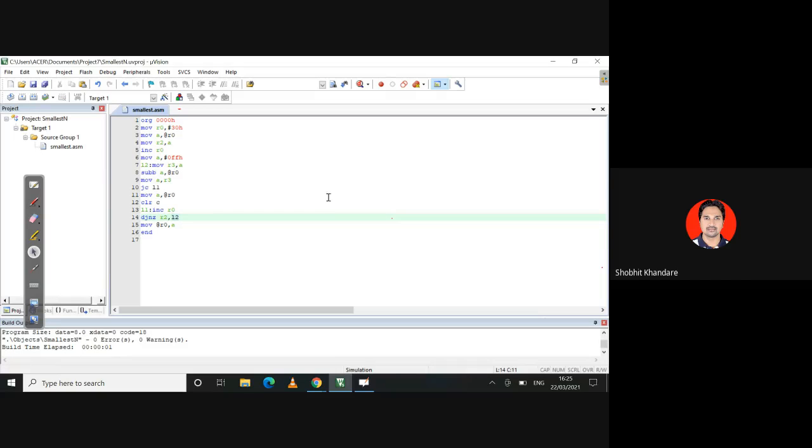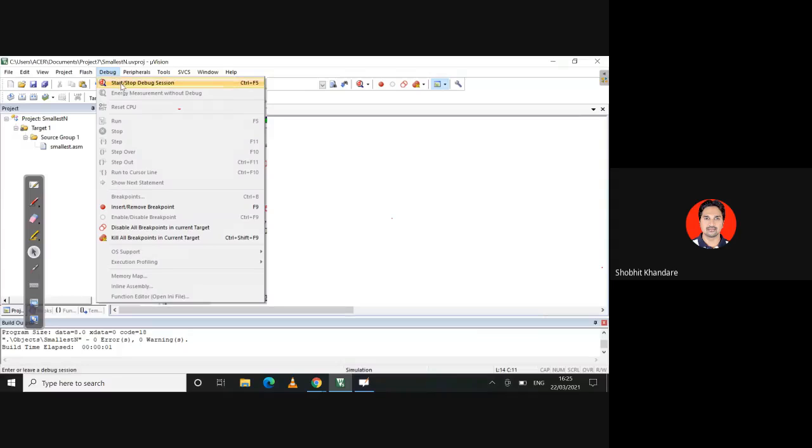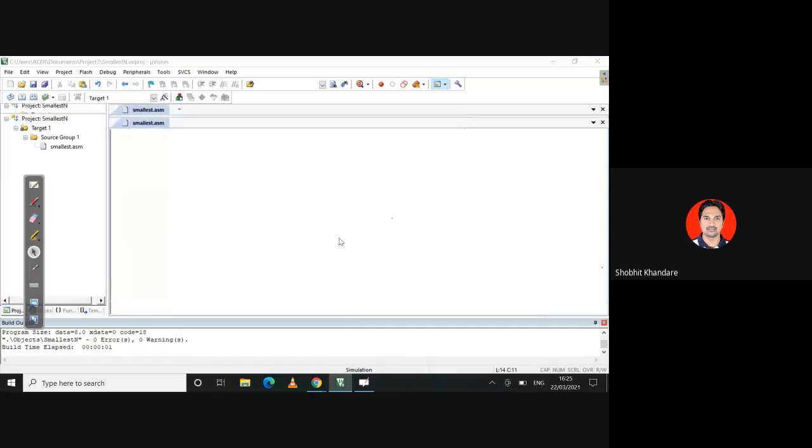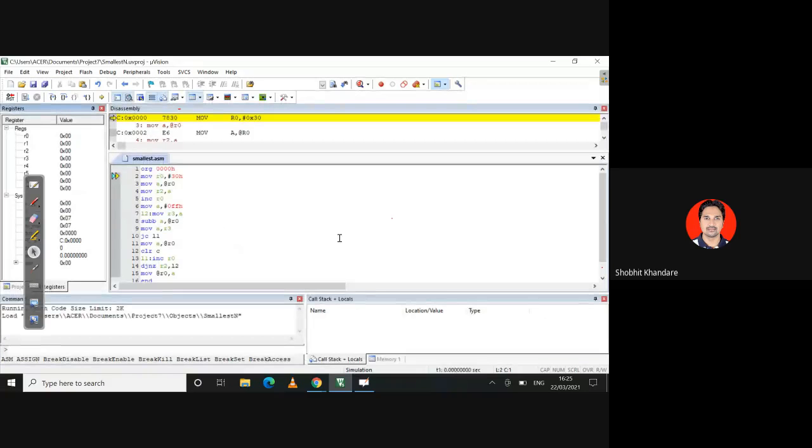Okay, now it is done. Once it is done, the next thing is start debug session. When you start debug session, you will be able to see the internal RAM. Now here my internal RAM is not seen. Okay, now how do you see the internal RAM?